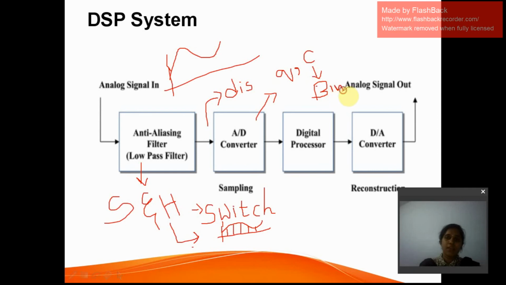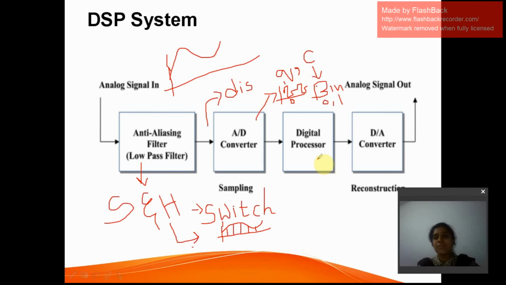Binary format. Nothing but the output signal consists of only zeros and ones. Majorly it looks like the higher peak will be 1 and the lower value will be 0. In that way we will be getting ones and zeros, and that will be sent to a digital processor. What does the digital processor do? The digital processor will process the signal, some addition, multiplication or subtraction, applying some delay.